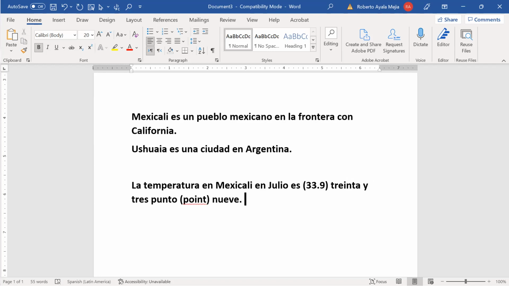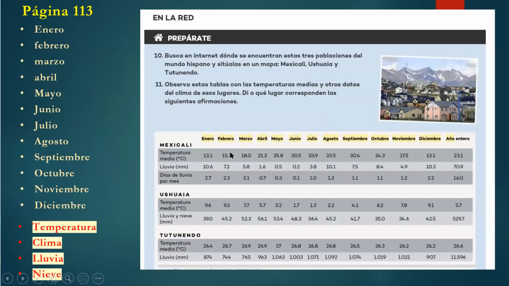Okay, so it's our summer. In the summer, Calgary gets, some days, it gets to 33.9. So again, if I share with you my PowerPoint, you will see here that in January, en enero, is a bit cold. It doesn't get to -40 like Calgary. So 13, and then in julio is 33. So almost like Calgary without the coldest days.